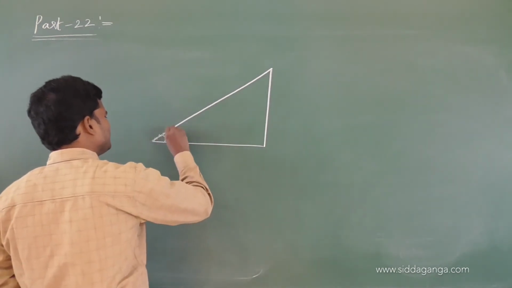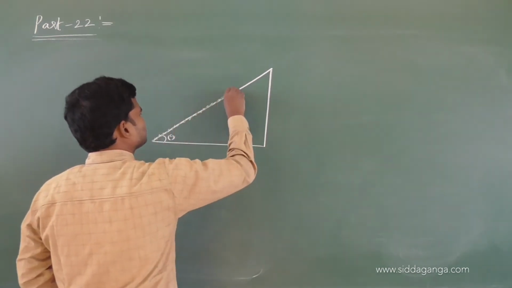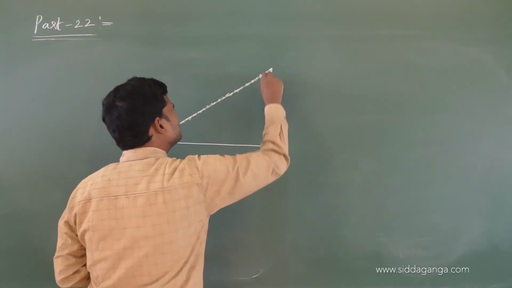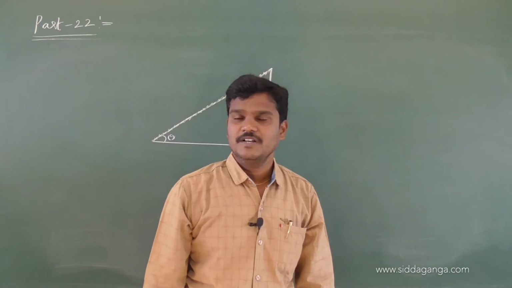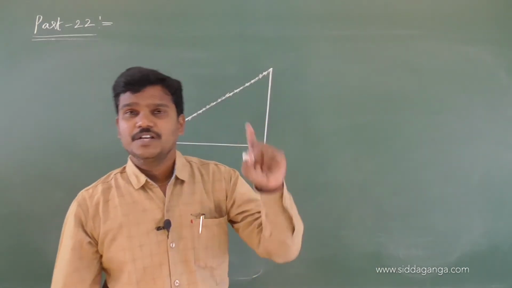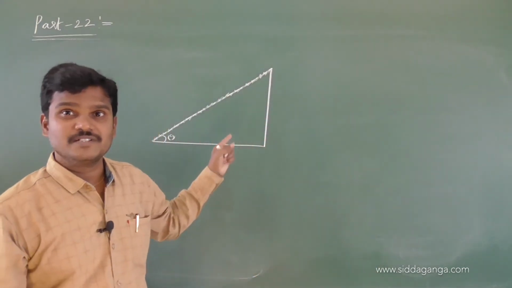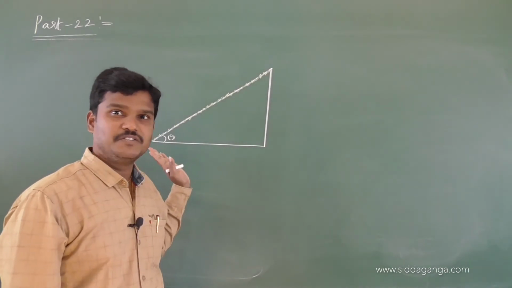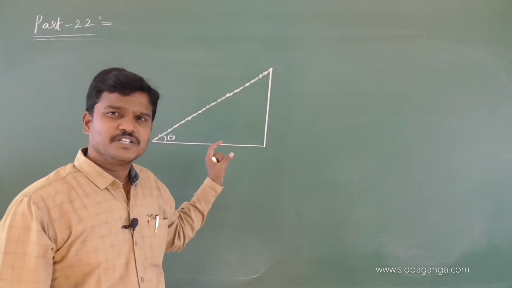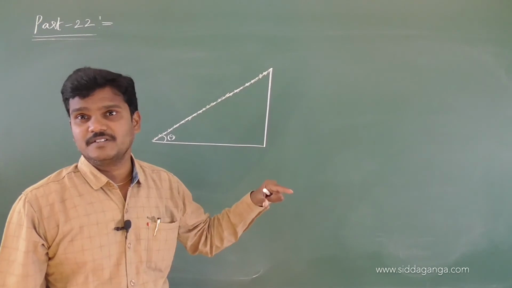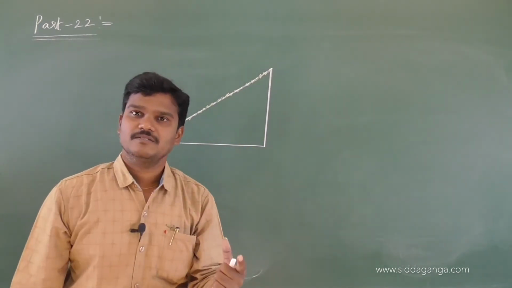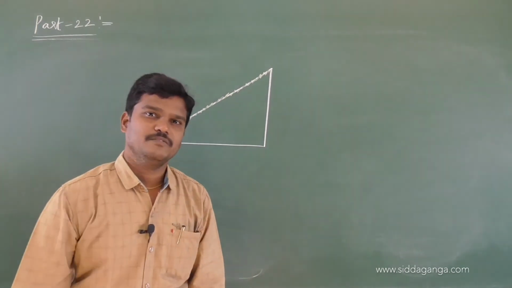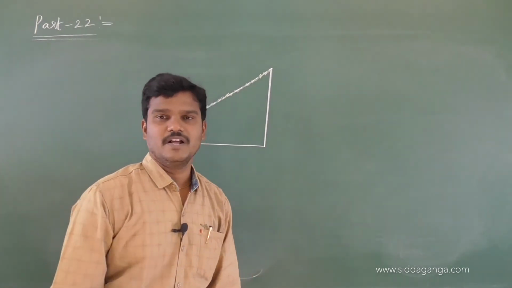Some friction should be there, because no surface is perfectly smooth. If it is a perfectly smooth surface, the body will slide, it will not roll. If any friction is there between the body and the surface, definitely the body will roll. Let us see how much friction should be there so that the body will roll on an inclined surface.